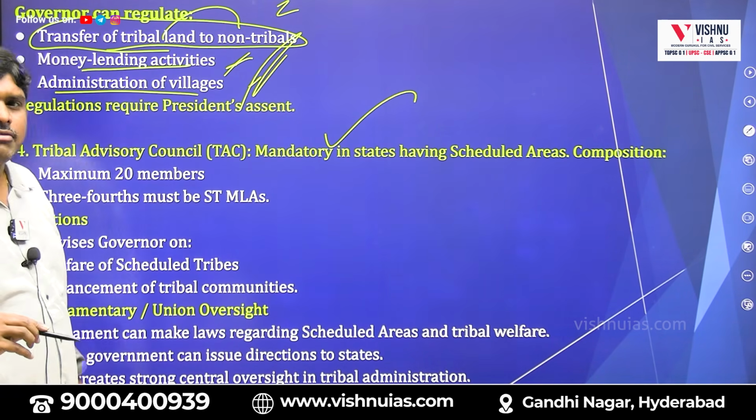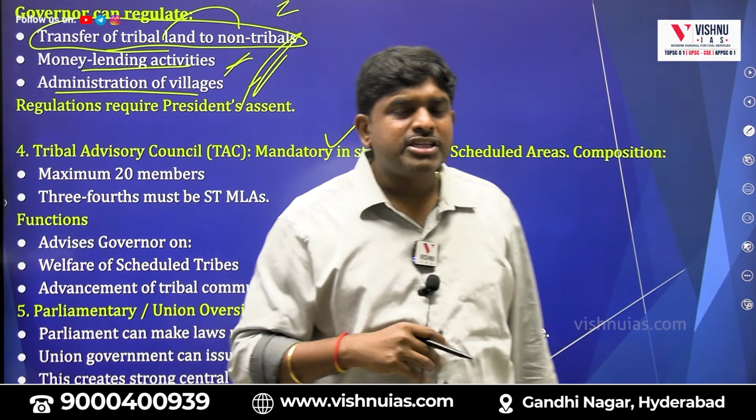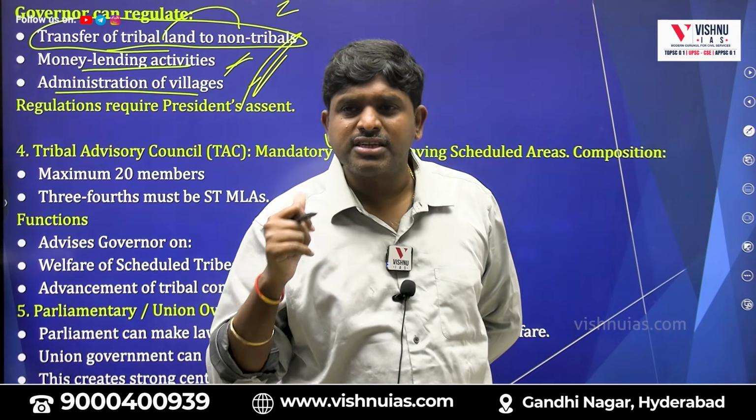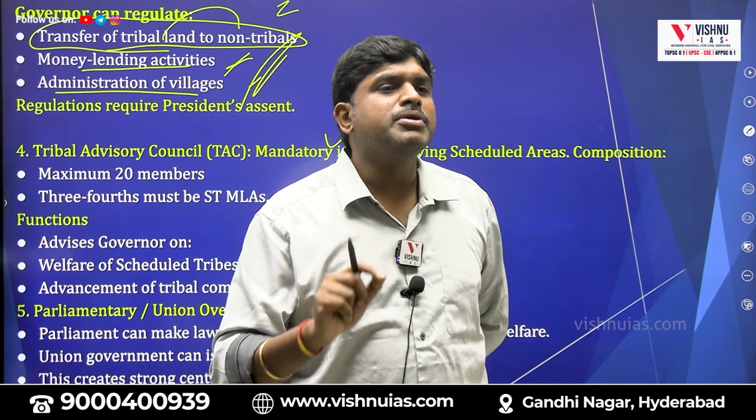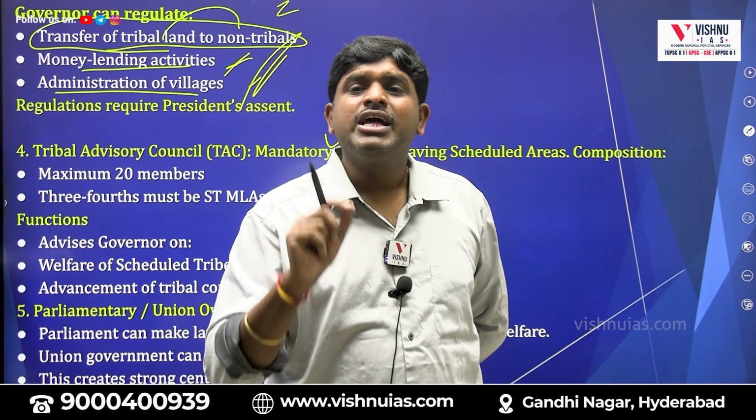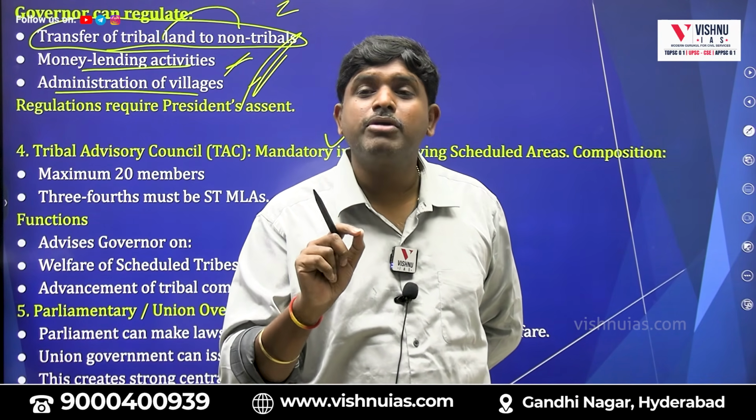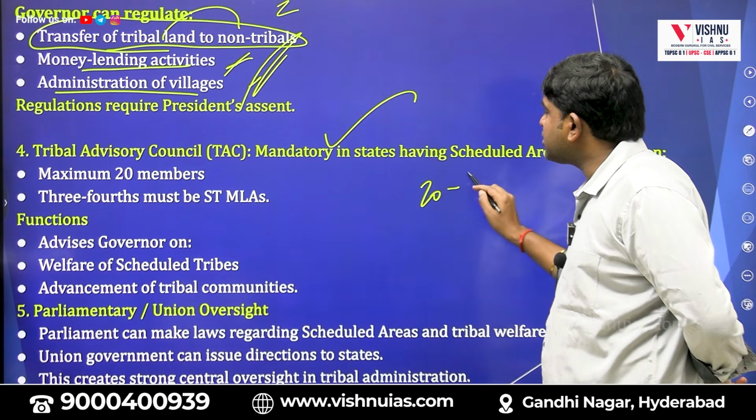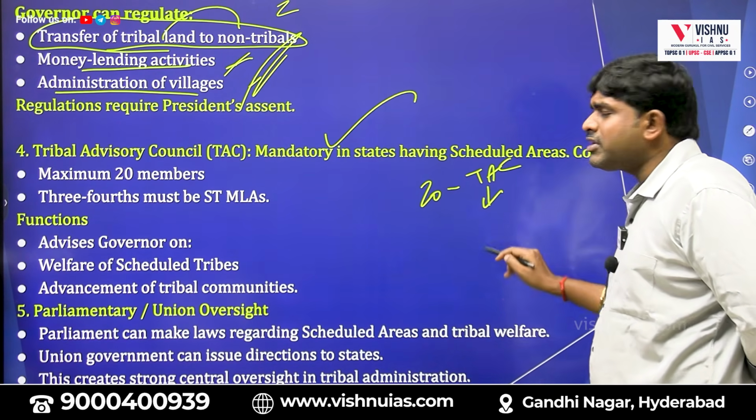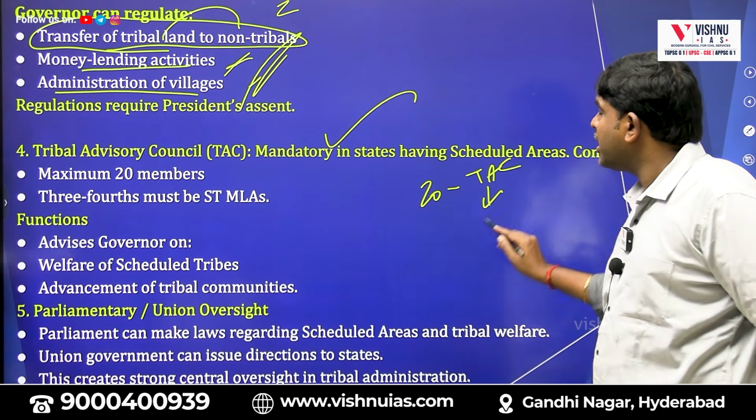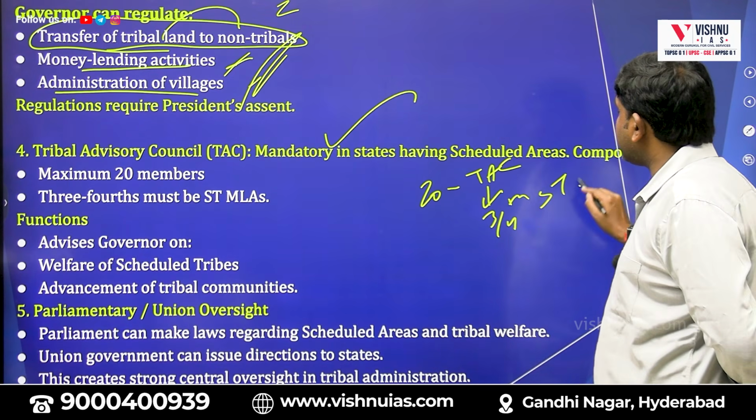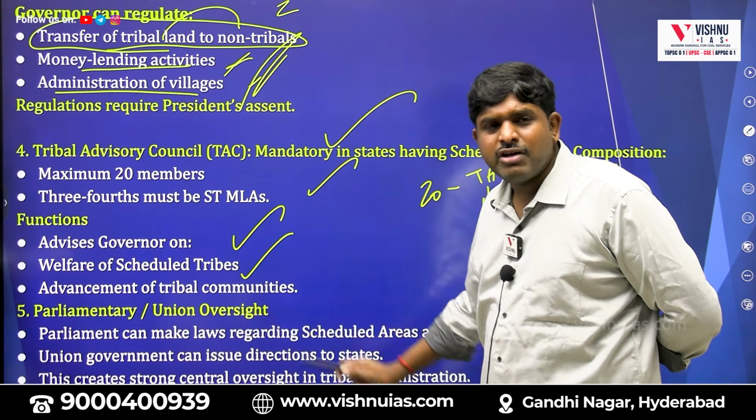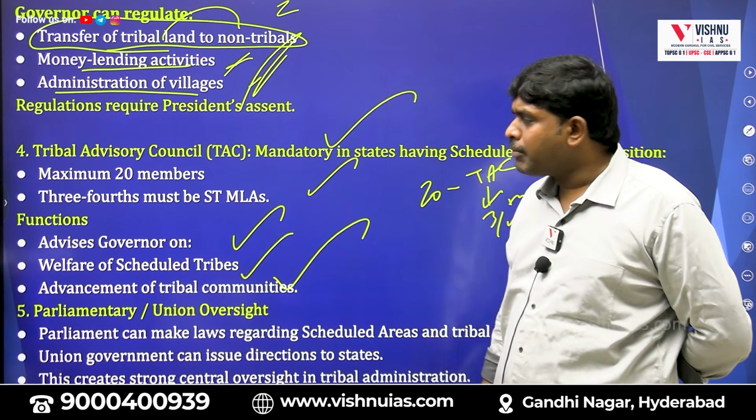And there will be a Tribal Advisory Council in Schedule 5 areas. This we are discussing about Schedule 5 areas. 20 members will be there, and of those 20 members, 3/4 should be ST MLAs. So for every state in the Schedule 5 areas, 20 members will be there in a Tribal Advisory Council. Who will give recommendations to the Governor? 3/4 of the members should be whom? ST MLAs. What do they do? They advise the Governor, they work for the welfare of STs and the advancement of tribal communities.